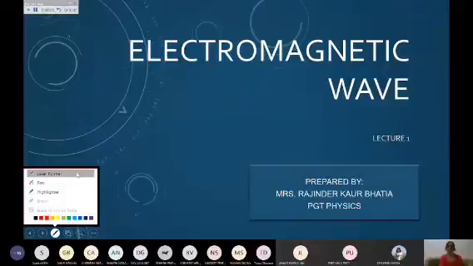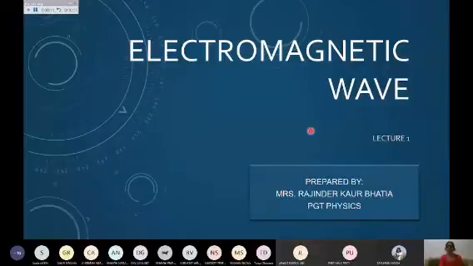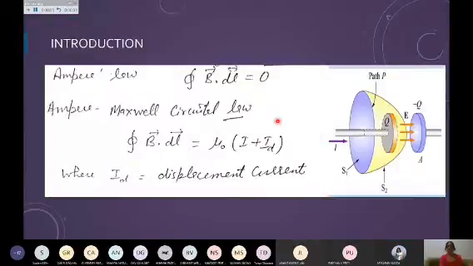Next topic with you is electromagnetic waves, very important in your day-to-day life. You will find many applications of electromagnetic waves, which are of course made up of varying electric and magnetic fields perpendicular to each other, which are again perpendicular to the direction of propagation.